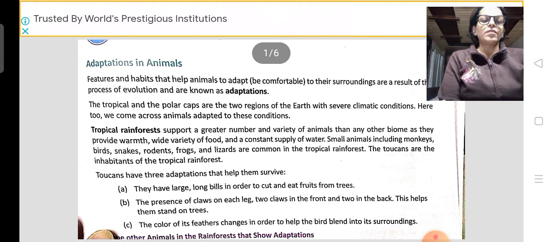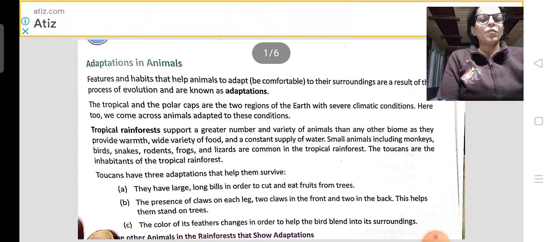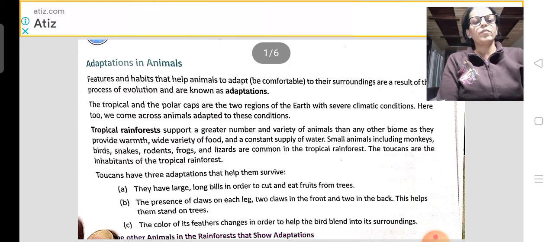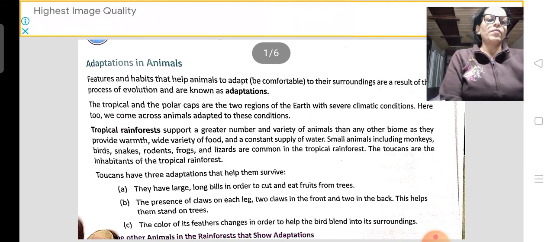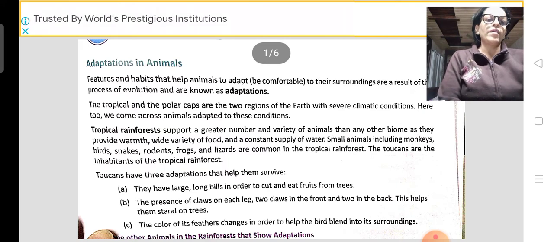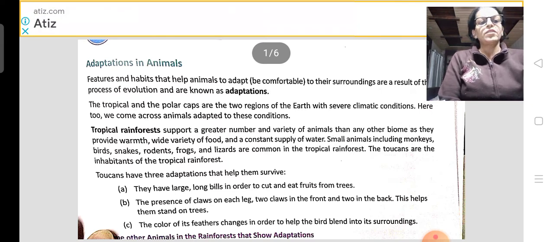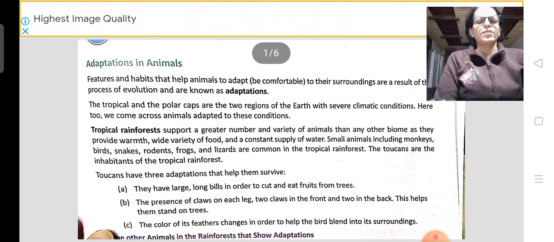If I ask you where penguins are found, or where you will see the camel, you will answer, of course, the camels are found in the desert area. And penguins are found in the Antarctic region, in the areas which are covered with snow, very cold regions.